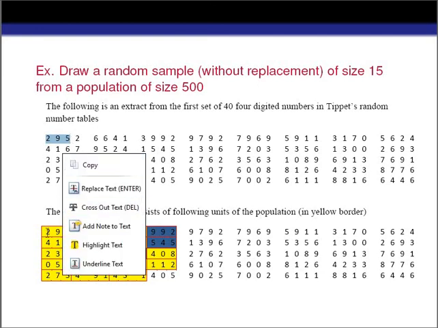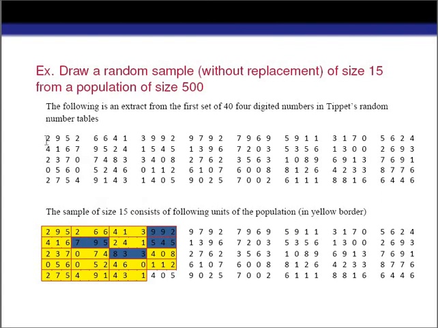Now let's see this. We are considering column-wise. First we get 295, then 416, 237, 556, 275, then 266, 795, and then 074, 052, 491, 413, 241, and 833.